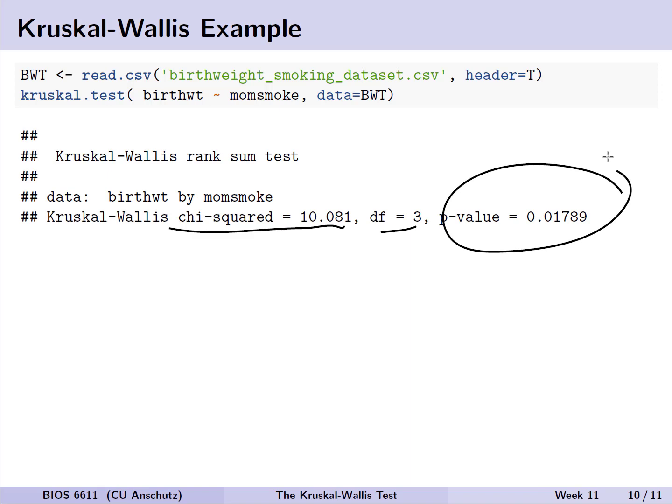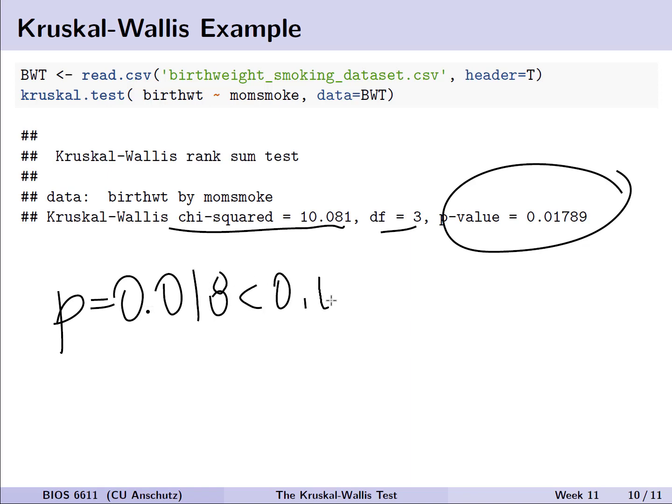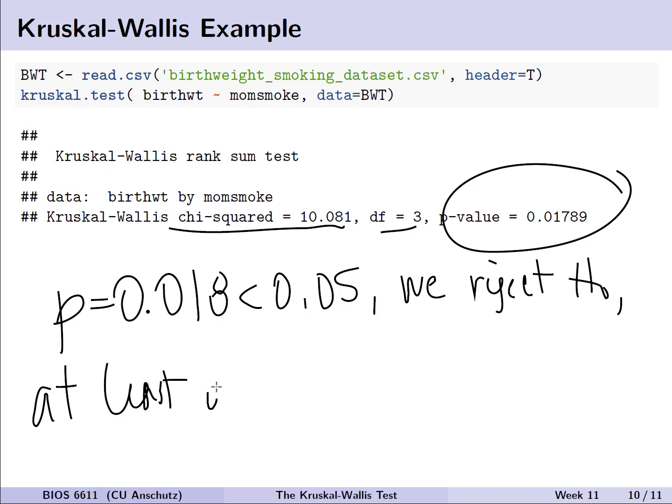In this case, we can conclude that since p equals 0.018, and that's less than 0.05, we reject our H naught, and we say that at least one group has a different mean rank.